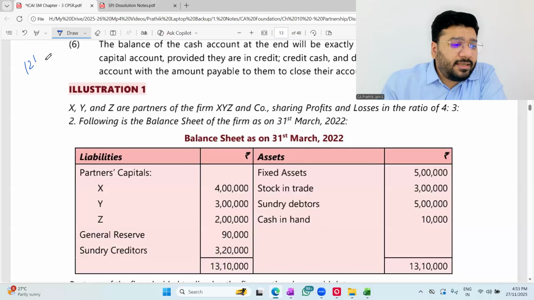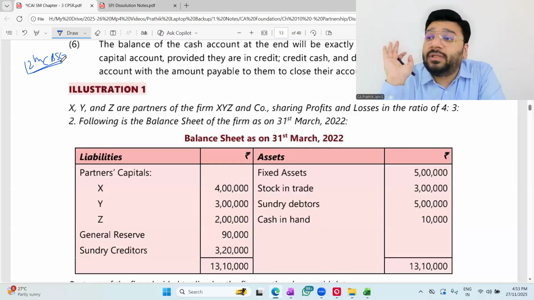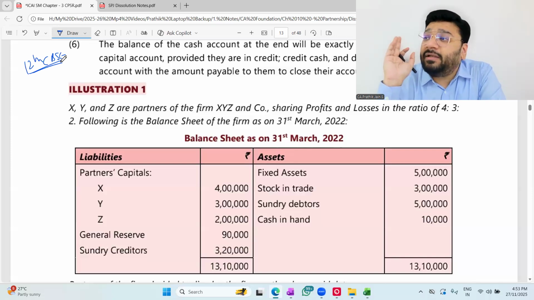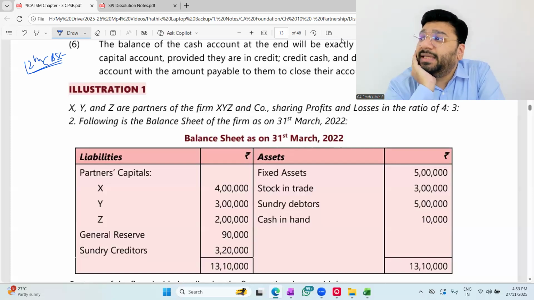In 12th CBSE, we had this topic called dissolution, where we discussed how to prepare the realization account and how to close all the other accounts, in length and depth. Yes or no? We in fact had so many different varieties of questions, with different adjustments which are not covered in the ICA module but are covered in those CBSE books. Yes or no?